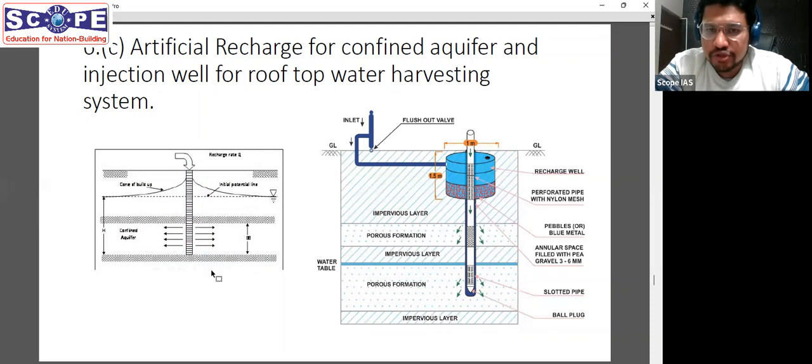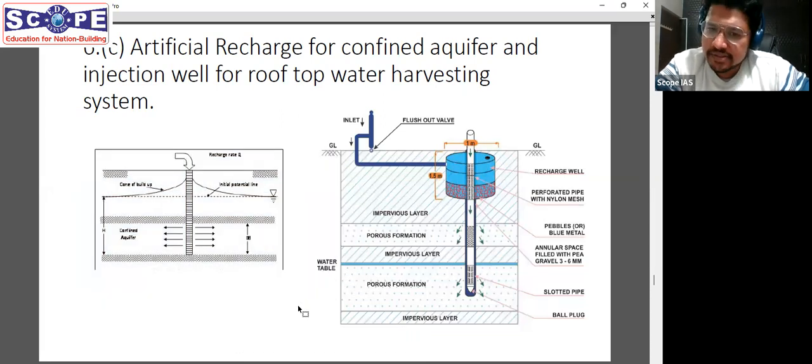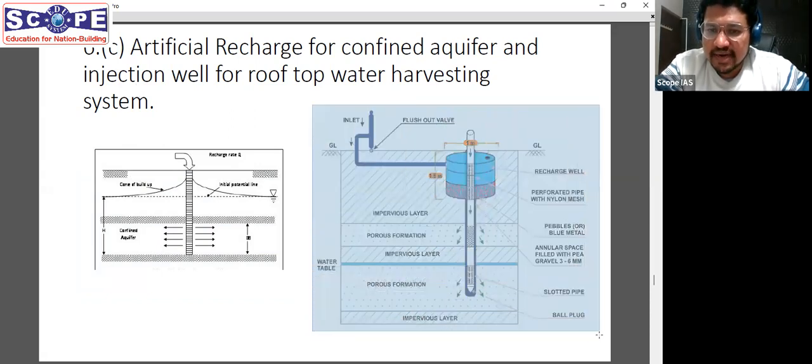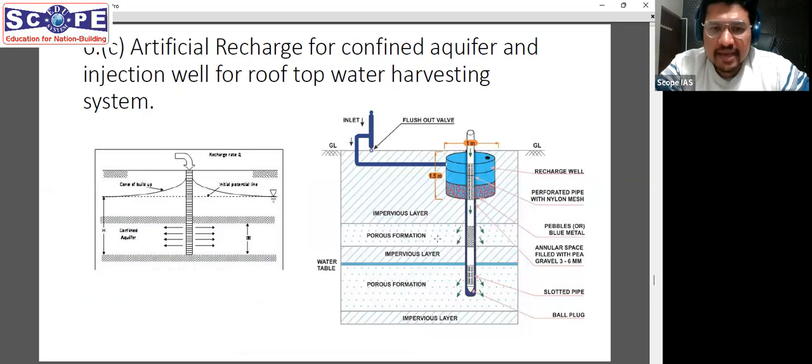If you did not know anything, you could have drawn a very simple diagram like this, and that would have helped you in getting some marks at least. It would not have been a complete blowout in respect to your answer. This particular diagram on the right hand side is a detailed diagram of a rooftop injection well. Again, conceptually, the two diagrams are very similar.